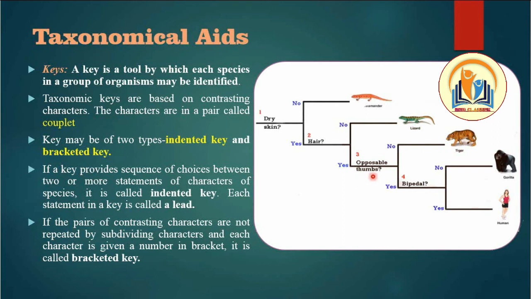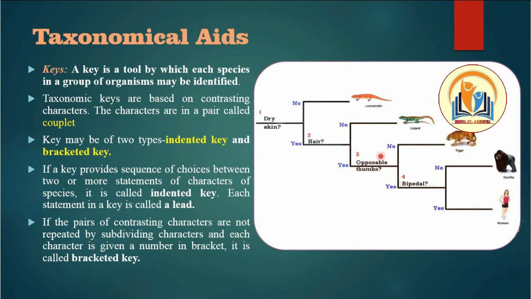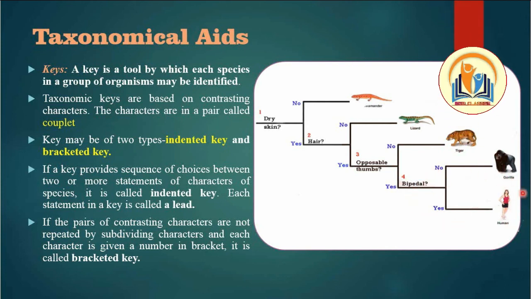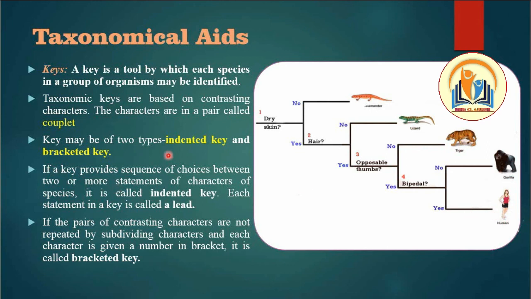So opposable thumbs. Okay, it has opposable thumbs. It is the third lead. Then bipedal becomes the fourth. For opposable thumbs, one is no and the next one is yes. Then bipedal. We are looking for bipedal, who walks on 2 legs. So the gorilla is four-legged and human beings are bipedal. So we are talking about human beings. So it is a key which is used for identifying the organisms.